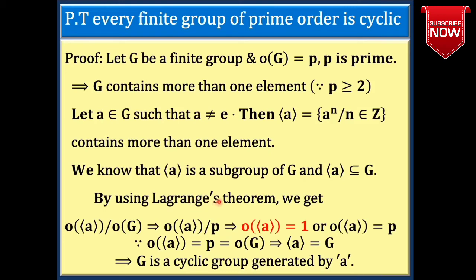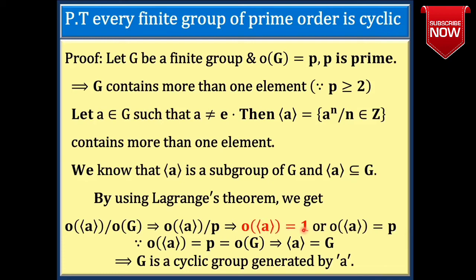By using Lagrange's theorem for finite groups, the order of the subgroup divides the order of the group. That gives order of the span of A divides order of G. Since order of G is equal to P, order of the span of A divides P. P is a prime number. The divisors of P are 1 and P itself only. That gives order of the span of A equal to 1 or order of the span of A equal to P.